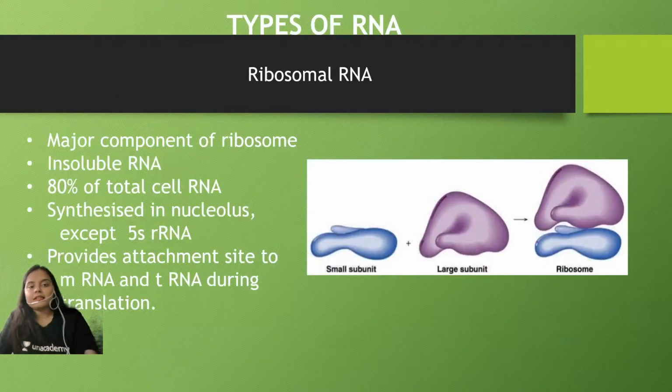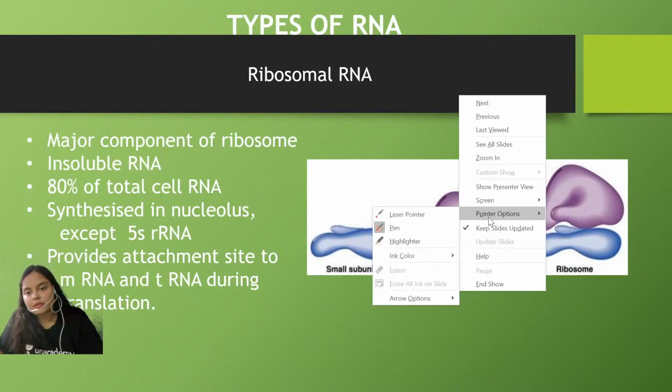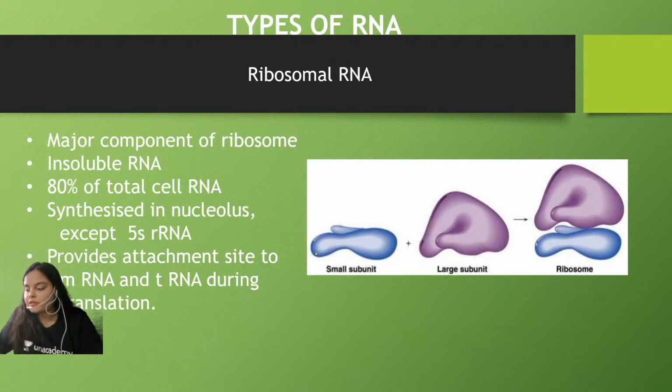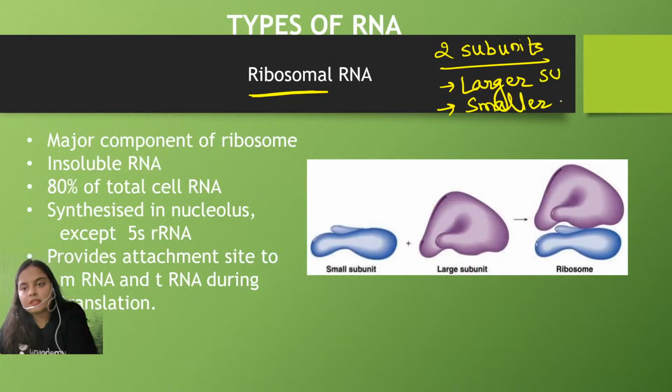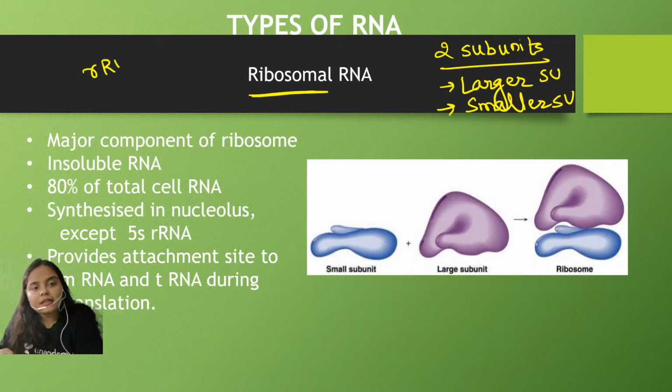So now let us study the very first type of RNA, which is the ribosomal RNA. I hope each and every point is clear. Okay, so the ribosomal RNA. We have already studied in the chapter on the cell that the ribosome consists of two subunits. Remember, one is the larger subunit, and another one is the smaller subunit. The ribosome is made up of rRNA along with proteins, and we have already studied these two structures.